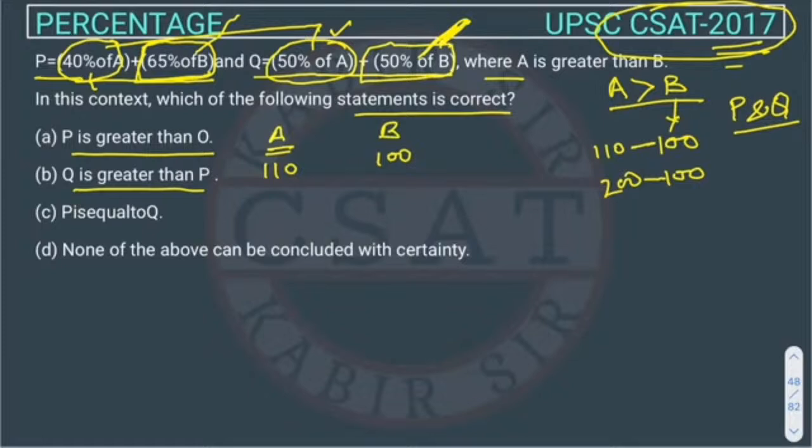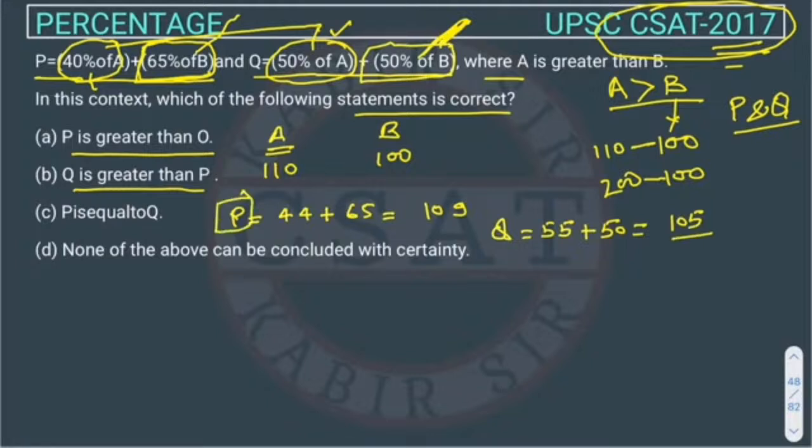So what will be the value of P? P is 40% of A, and 40% of 110 is 44, plus 65% of B, which is 65. So the total is 109. And what will be the value of Q? Q is 50% of A, which is 55, and 50% of B, with B as 100, is 50. So we get 105. In this case, P is greater than Q.